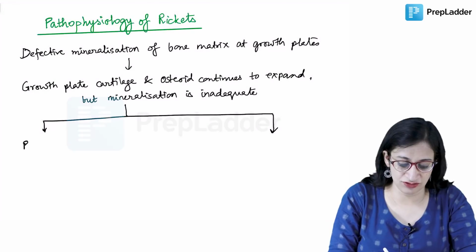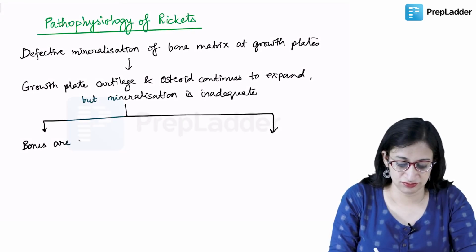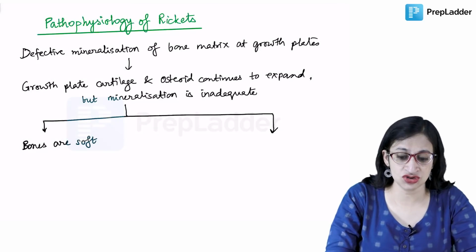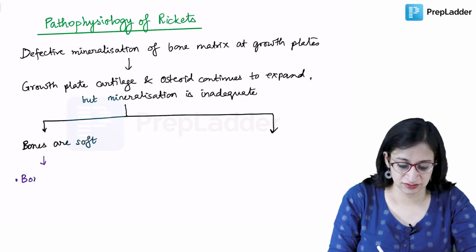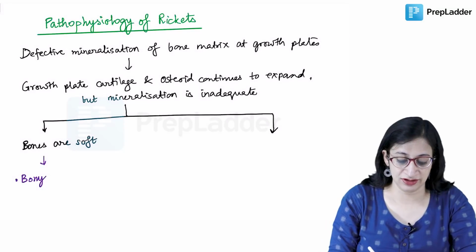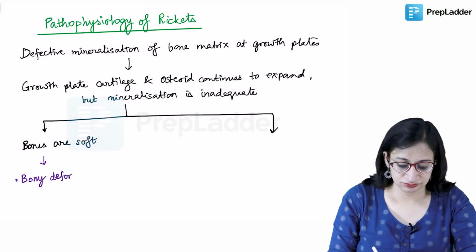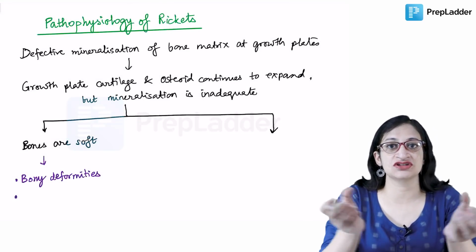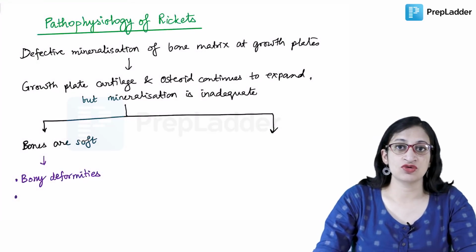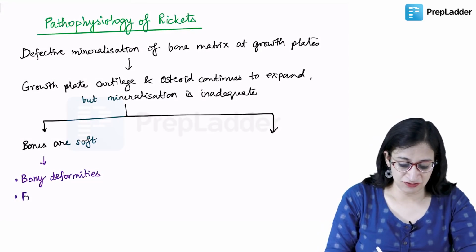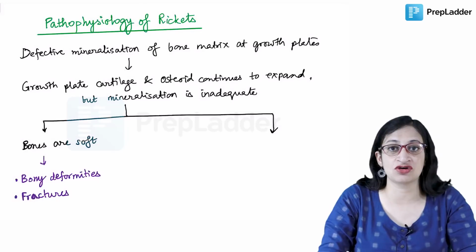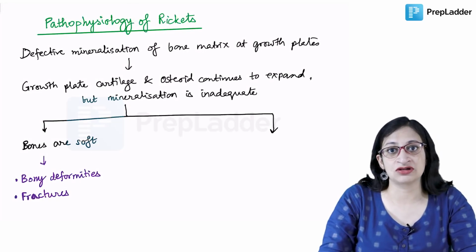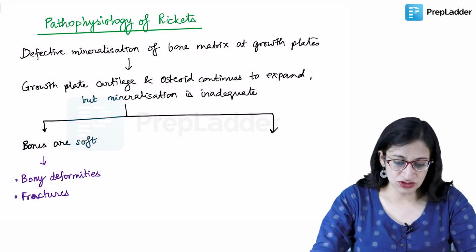Since the bones are soft, you can have bony deformities like bending of the long bones, double malleolus, then Harrison's sulcus, which is a groove-like thing that is formed. Recurrent fractures or pathological fractures are there. What do we mean by pathological fractures? Fractures even after trivial trauma are called pathological fractures. So bones are soft.